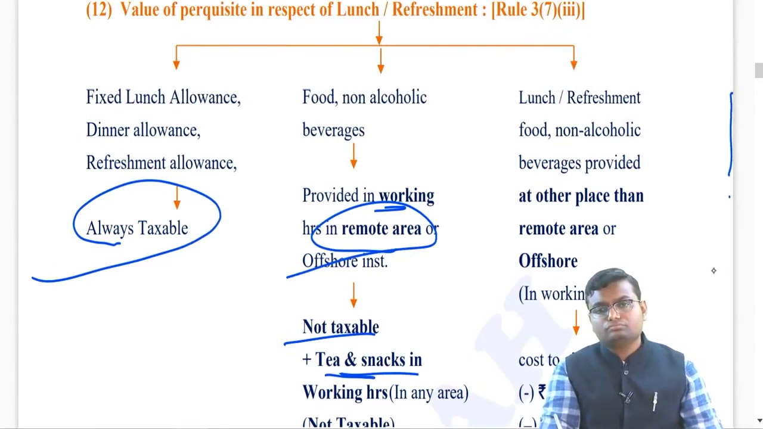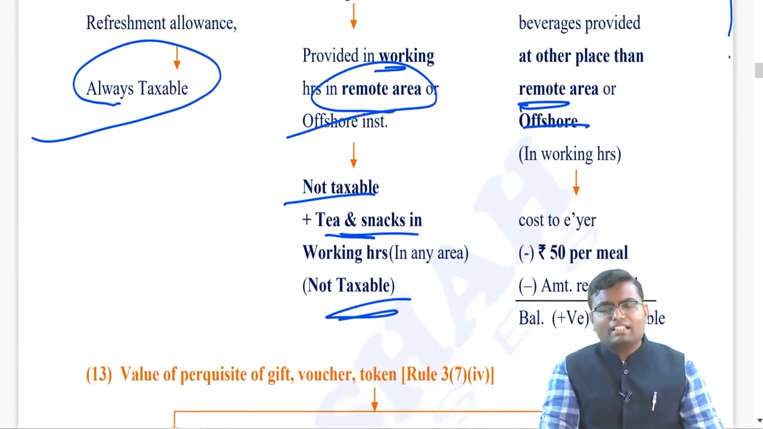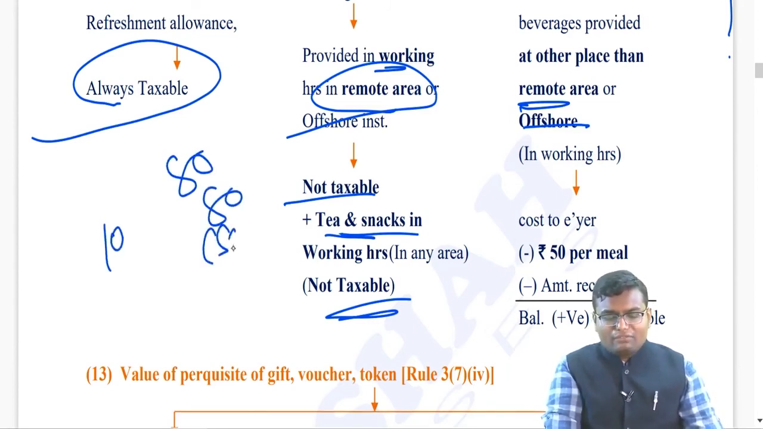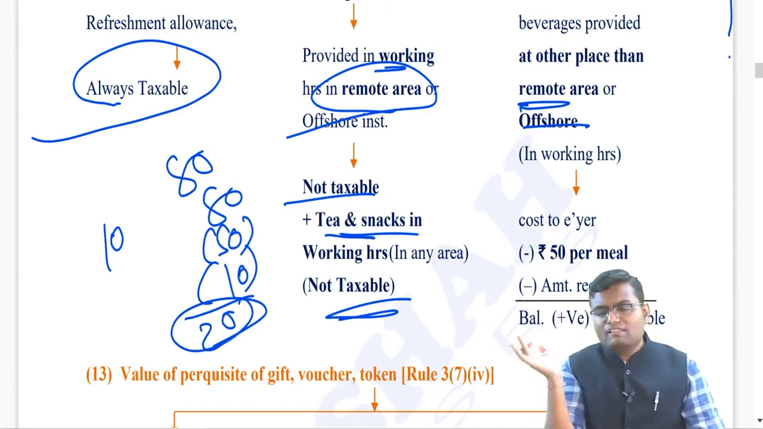However, if you are given lunch, refreshment or non-alcoholic beverages at any other place which is not a remote area, then whatever is the cost per meal, deduct rupees 50 per meal, balance taxable. Let's say to prepare a meal in Ahmedabad, one particular company is taking for its employee 80 rupees of cost and charging 10 rupees from employee. Then 80 rupees minus 50 rupees of exemption minus 10 rupees of recovery, balance 20 rupees will be taxable per meal. And let's say employee is having 300 meals per year, then total 6000 will be taxable.